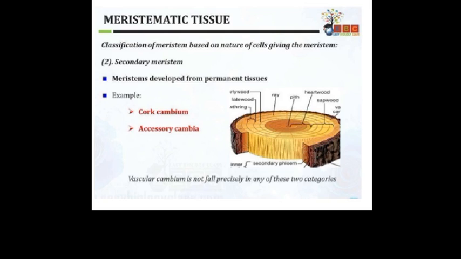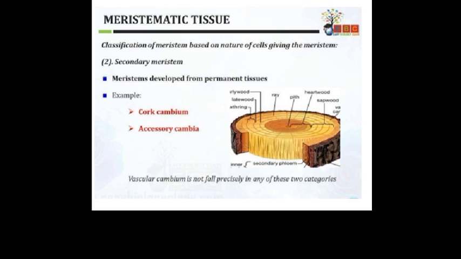The primary meristem is responsible for building the primary plant body, and the secondary meristem produces secondary tissue, for example during the wound healing process. It is responsible for producing protective tissues like periderm and for wound healing in dicot plants. The secondary meristem or cork cambium is responsible for the production of cork cells in the bark region of many dicot trees. So this was about the classification of the meristem depending on position and as per origin or nature.